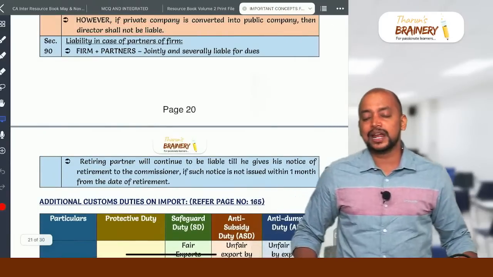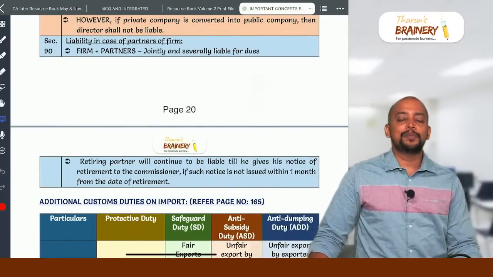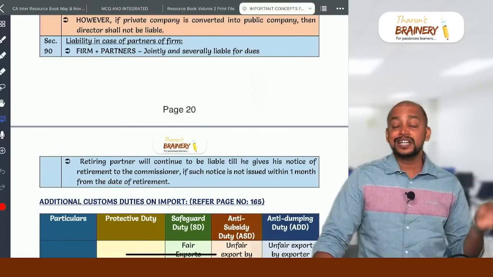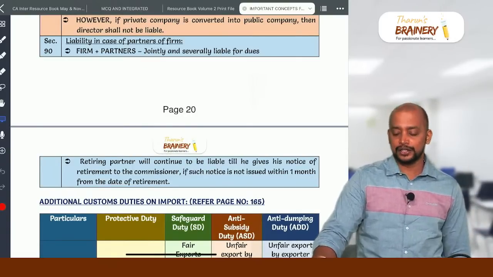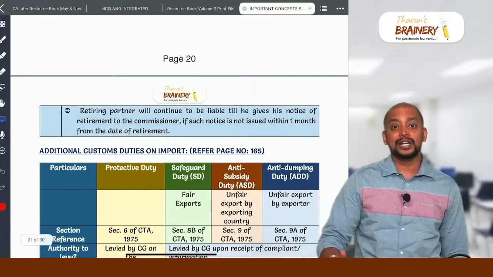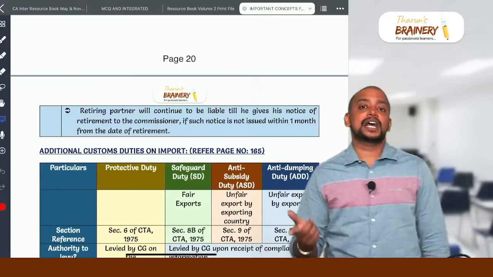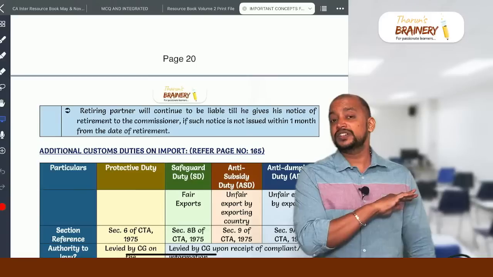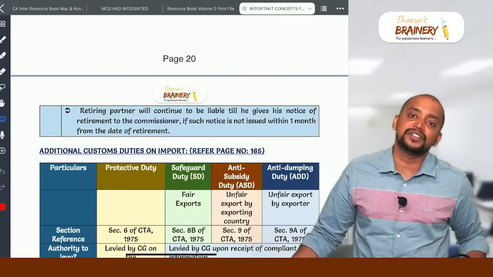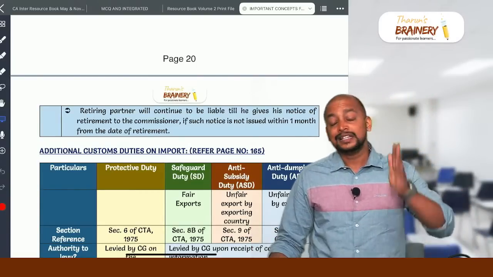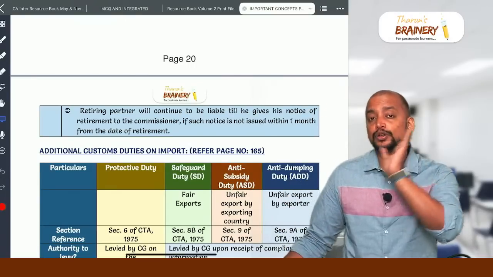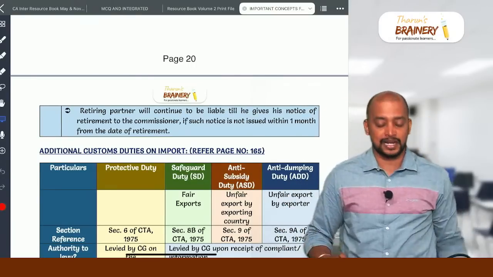Then liability in case of partners of a firm. So partners and firm are jointly and severally liable for the dues, and a retiring partner will continue to pay the dues till the date of his retirement if he has given the notice of his retirement to the commissioner within 1 month from the date of his retirement. Suppose he has not given the notice of his retirement within 1 month from the date of his retirement, then till the date he gives the notice of retirement to the commissioner, he will be liable to pay the dues even though that is after his retirement.